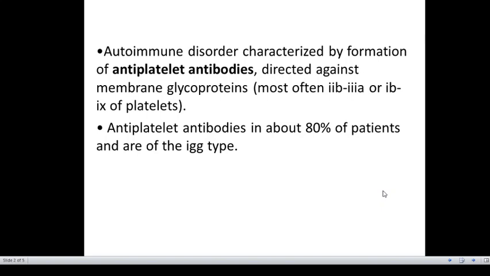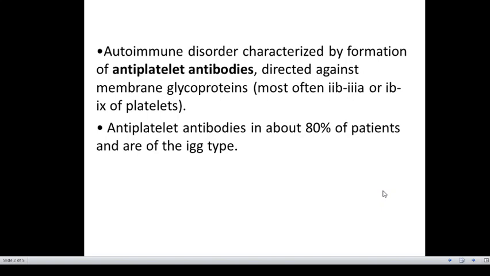ITP is characterized by the formation of antiplatelet antibodies which are directed against membrane glycoproteins, most often GPIIb/IIIa and GPIb/IX of platelets. So these are the receptors in platelets that you will find, and the antiplatelet antibodies can be demonstrated in approximately 80% of patients and are of IgG type.